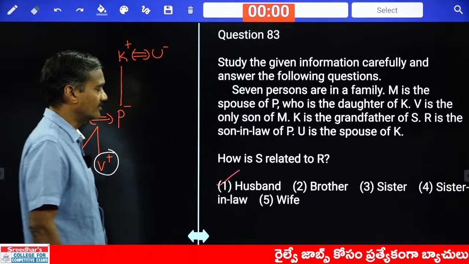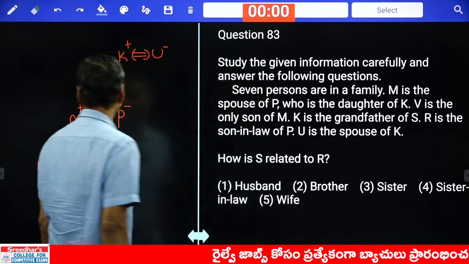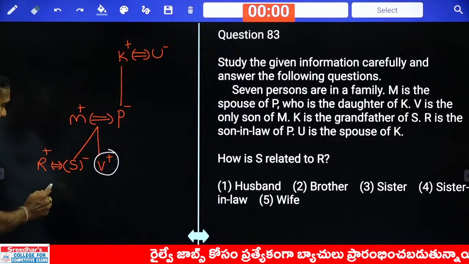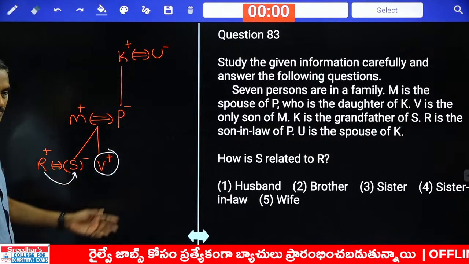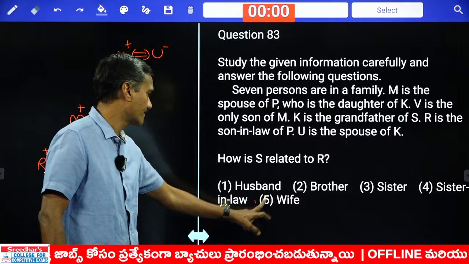Question 83. And how is S related to R? Where is S? S is here, related to R. R's wife is S. Wife, that is choice 5, question number 83.